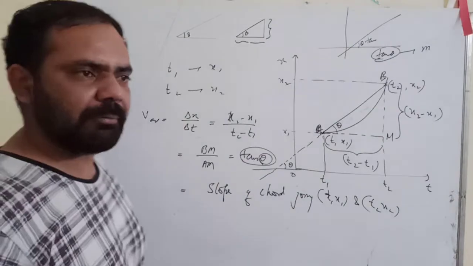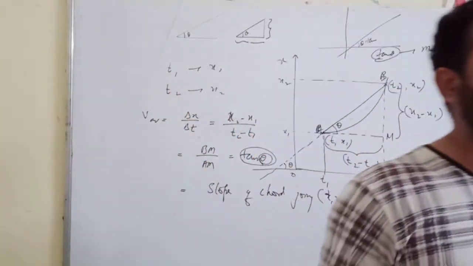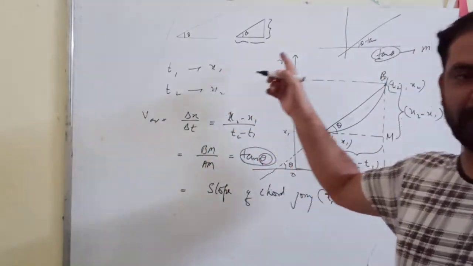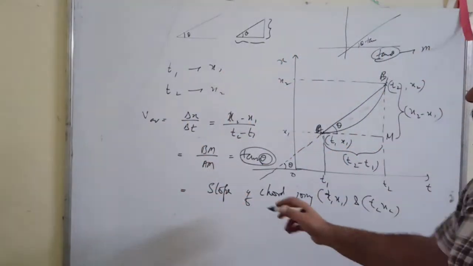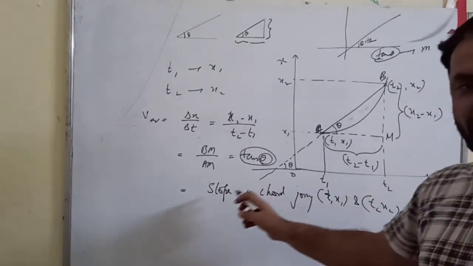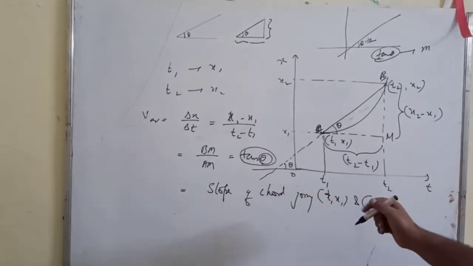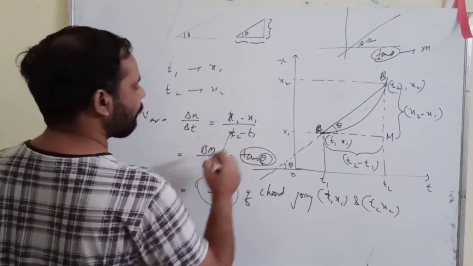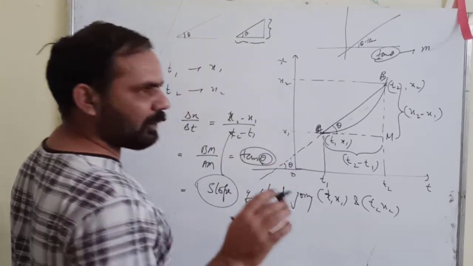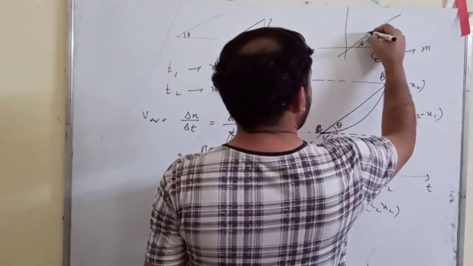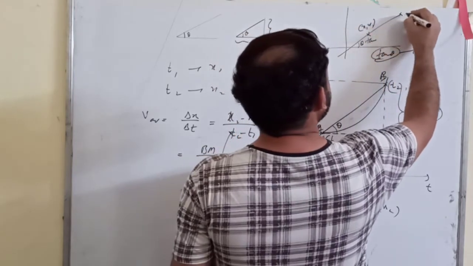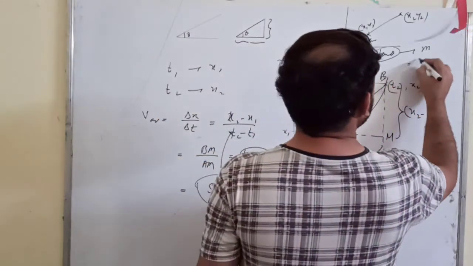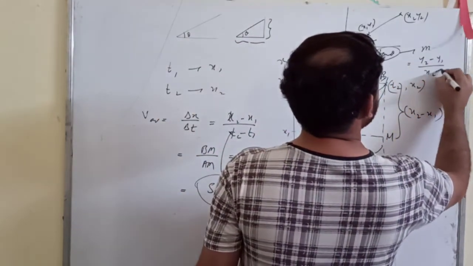Suppose you are finding out the average velocity in the time interval T1 to T2, right? Then how you will find out the average velocity from the graph? You will find out the slope of the chord joining T1 x1 and T2 x2, and so from here you can say that the slope is equal to this. So you have another formula for finding the slope. If suppose your points are x1 y1, x2 y2, you have 2 points on the line, then slope will be equal to y2 minus y1 upon x2 minus x1.